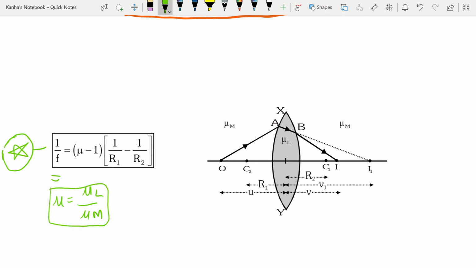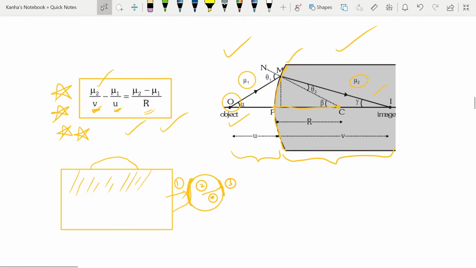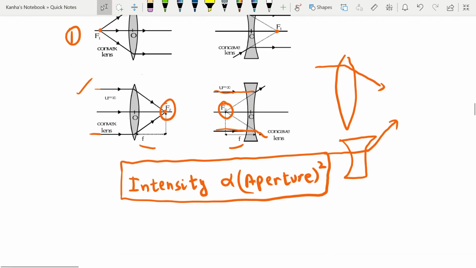I just want you to make a note of this because the derivation for this is not very long. It's actually a two-step process. It involves refraction at a curved surface: the first curved surface using the object as this, and you use the formula which I already told you about, right over here, for refraction at the curved surface.